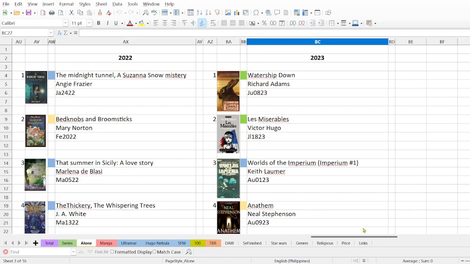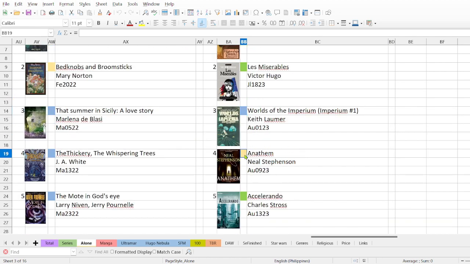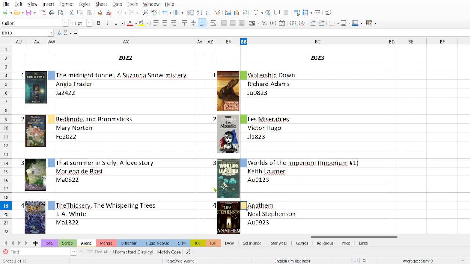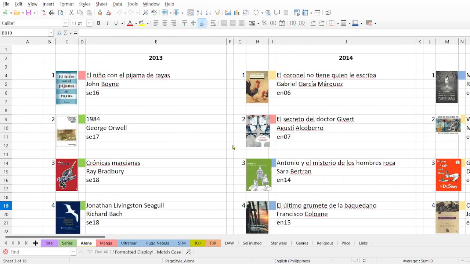Then I have, I wrote alone, but it's the standalones. These are books that don't belong to any series. So for instance, this year I started reading Watership Down, and I finished it in June of this year. So green color, amazing book. Blue, good book. Anathem, not so good actually, and I think red color is like very bad book. So I have a list of all the books that I have read since 2013.